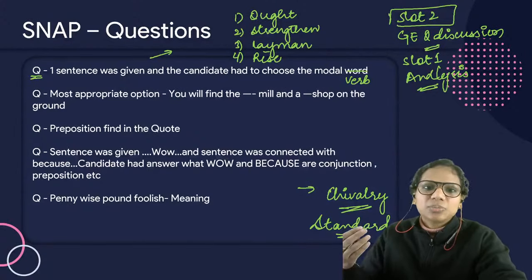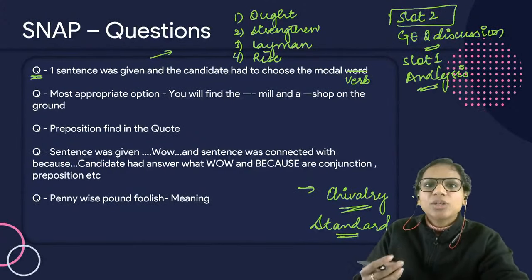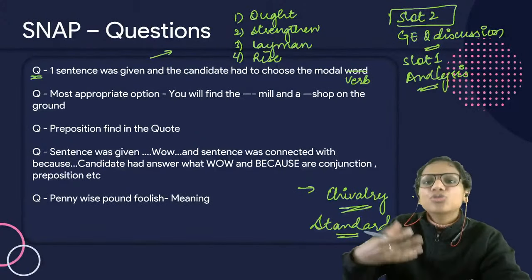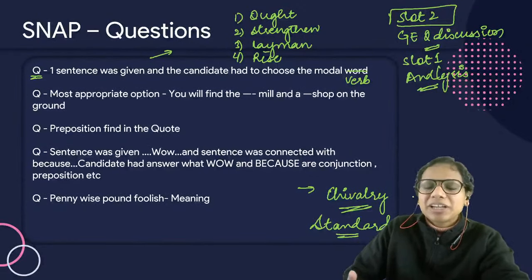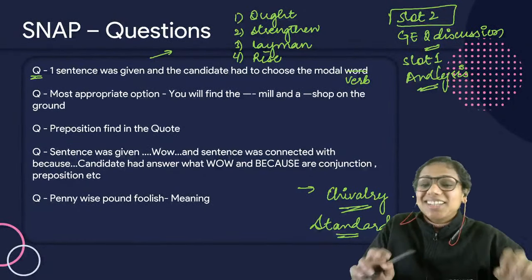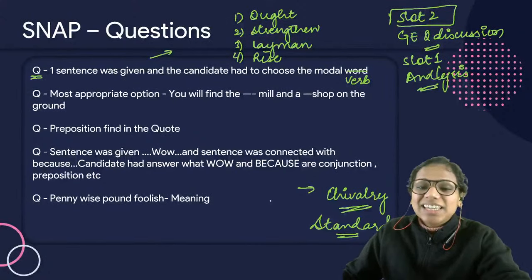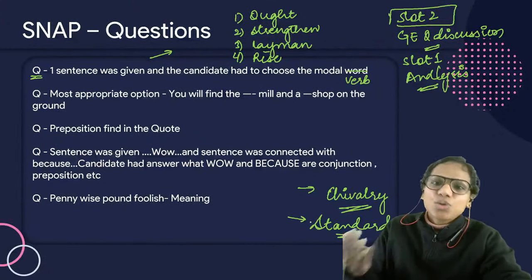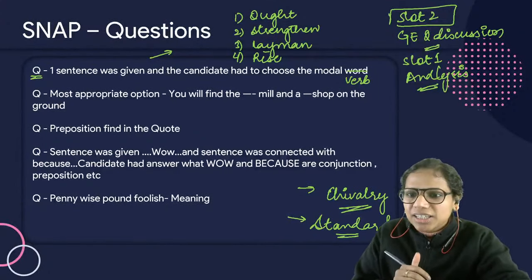Chivalry is a noun. It means when you give respect to females, basically when you show respect towards the weaker gender, as they called it earlier, right? Standard is not a compound word. Nothing compound here.